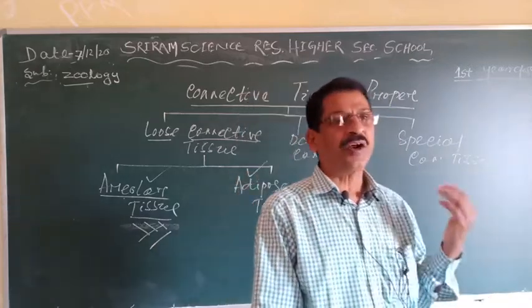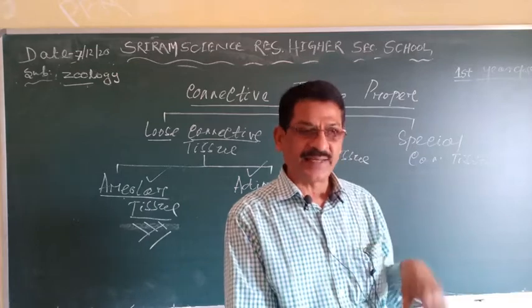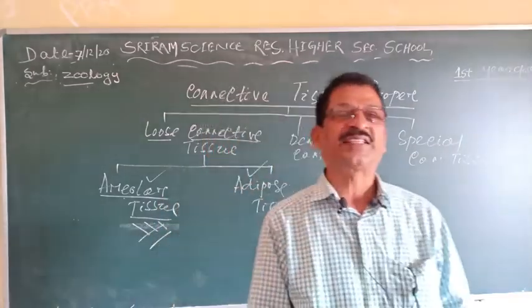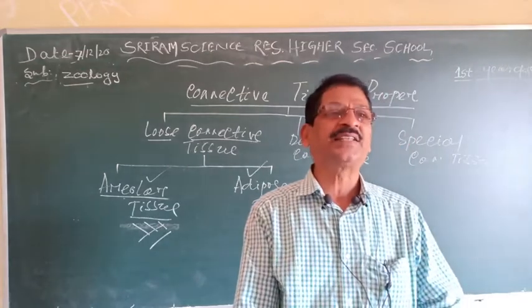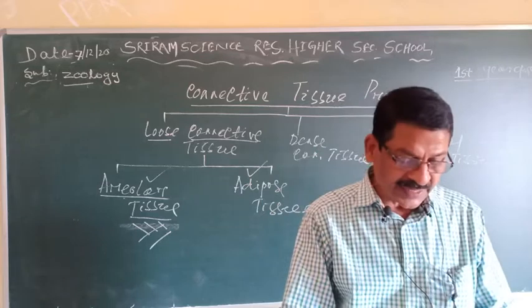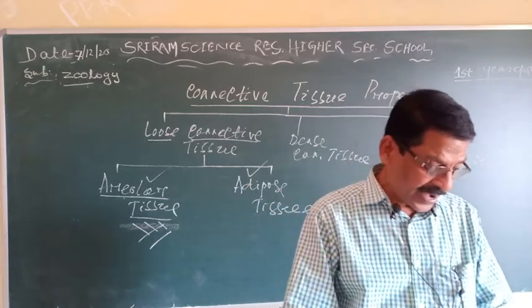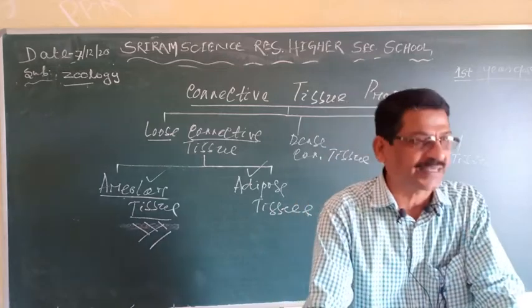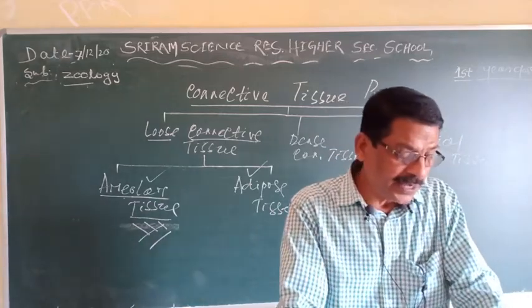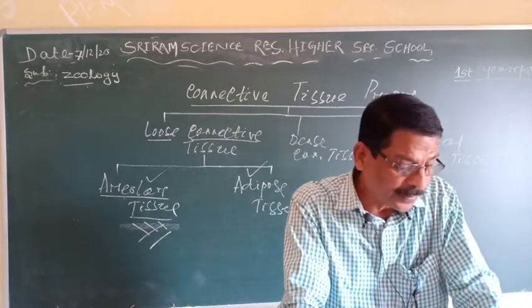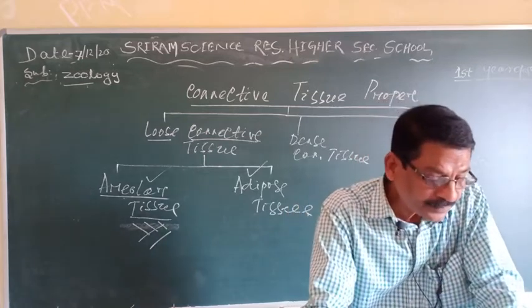Besides, it contains so many cells. The first, which is maximum in number, is called the fibroblast. After the fibroblast, the second category is the histiocytes, or macrophages. Clear?